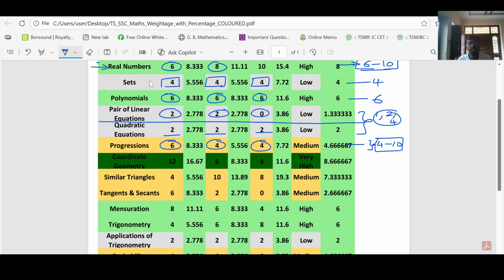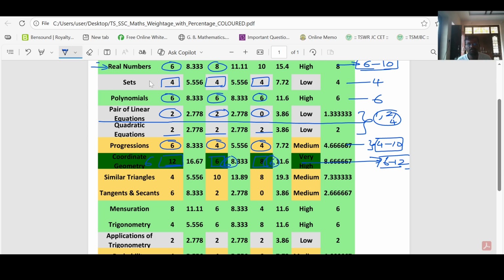And then coordinate geometry. In 2025, 12 marks, most important chapter, easiest chapter also. And in 2024, 6 marks, and 2023, 8 marks. Most important chapter from all these chapters, depending on these marks, but easiest chapter. That means on an average you are going to get 6 to 12 marks from this chapter. Every year a 6 mark question is repeating from this chapter. Look at here.